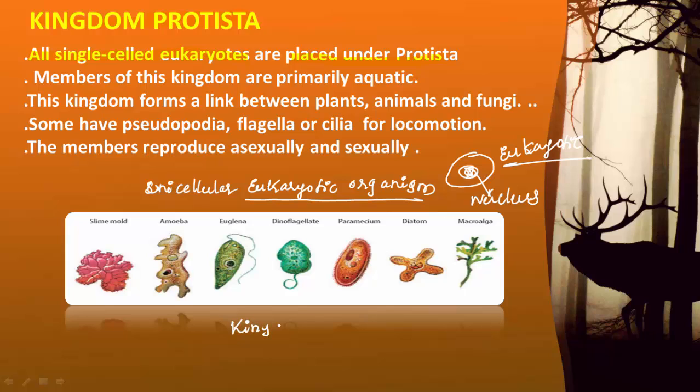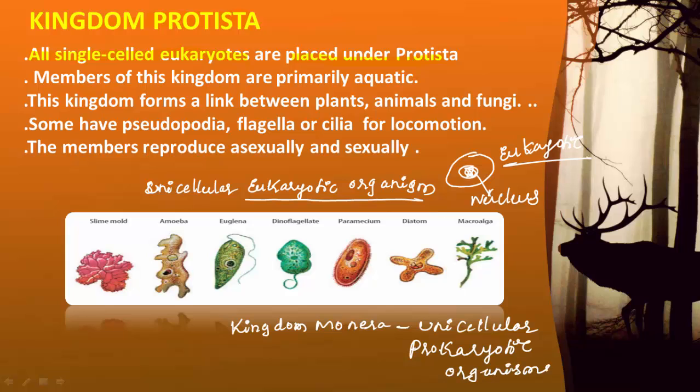In the kingdom Monera, only unicellular and prokaryotic organisms are included.